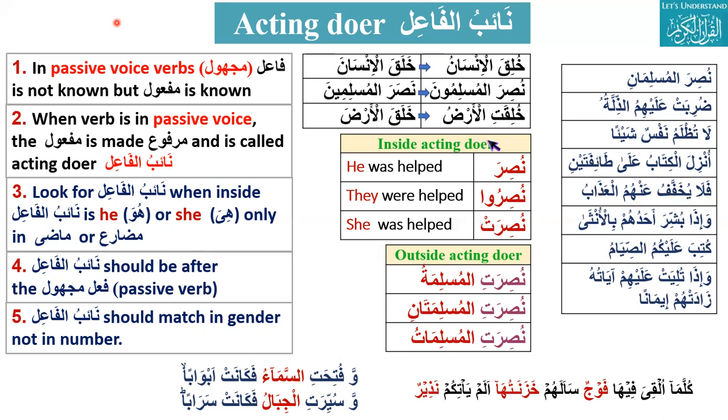Thank you. So I would go to Azhar bhai. Assalamu alaikum. Can you please take this? Kutiba alaykumus siyam. Is there any passivized verb here? Yes, kutiba. If there is a passivized verb, then we should look for the naibul fa'il, and it should be marfu. As-siyam is the acting doer, because here the doer is missing. Kutiba, kataba, he prescribed.